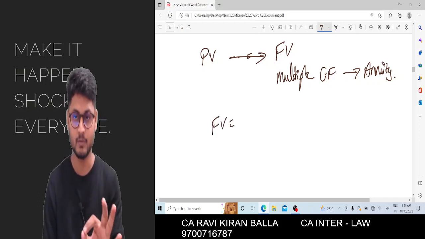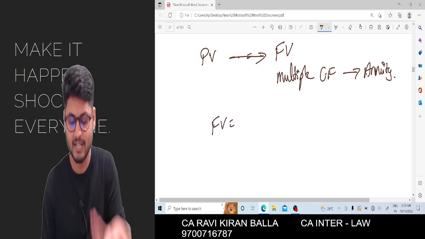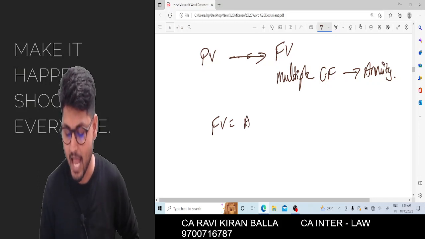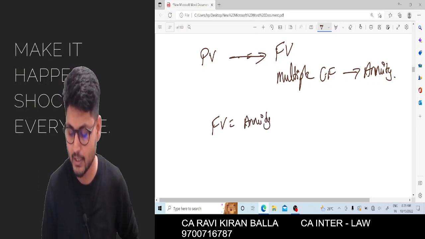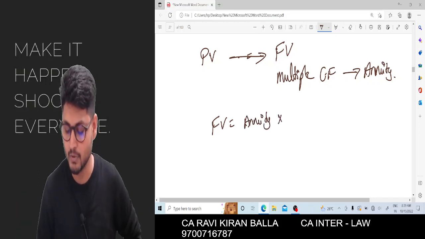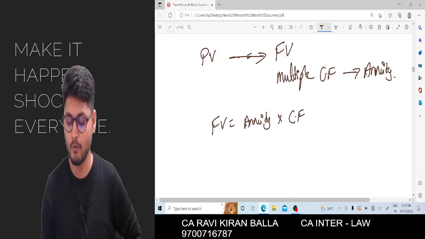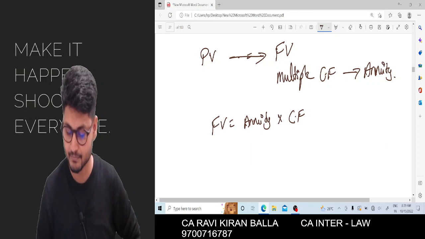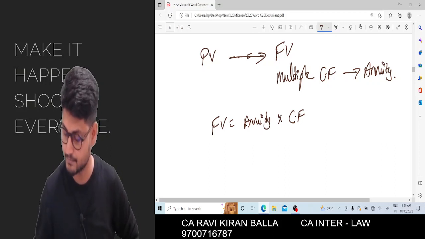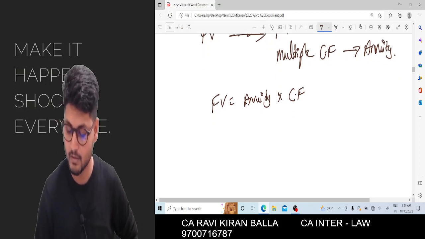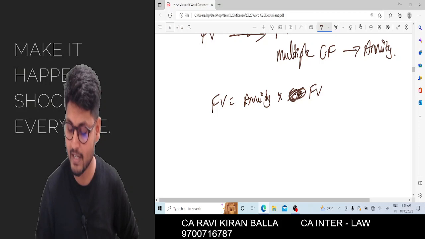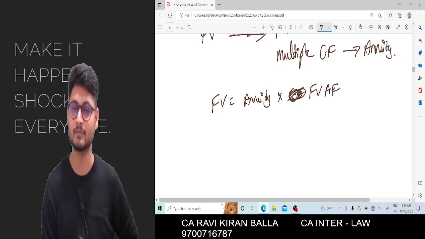Future value is equal to annuity value into the compounding factor, which can also be called the future value annuity factor.